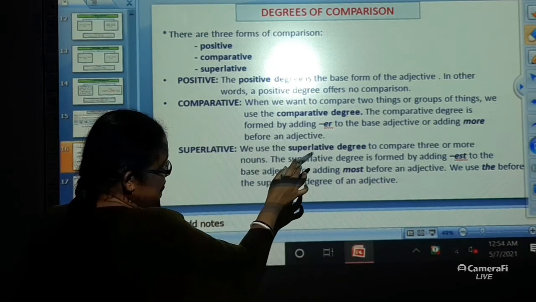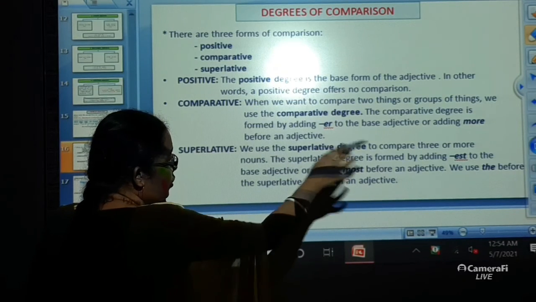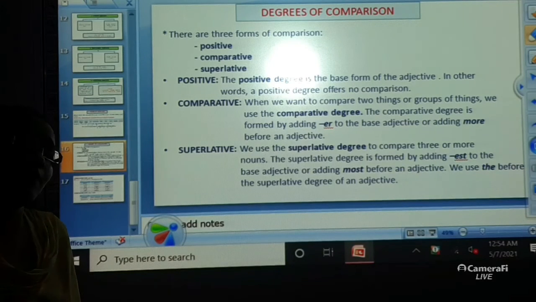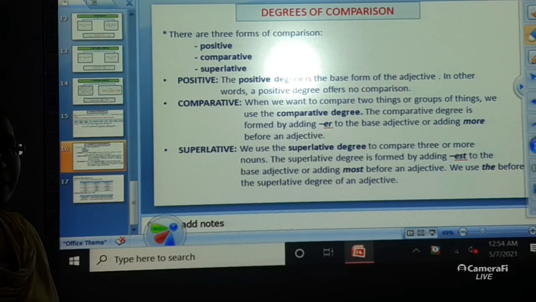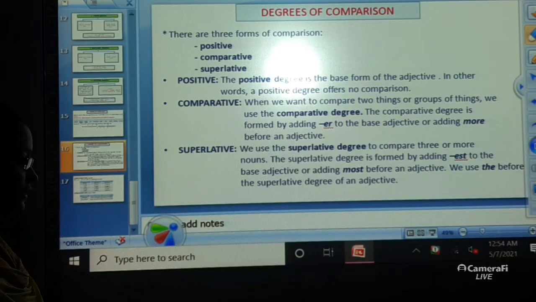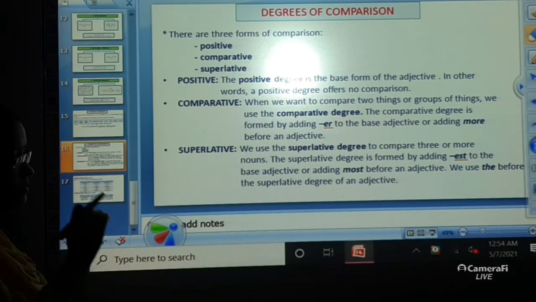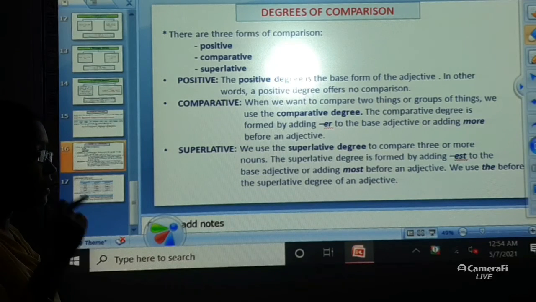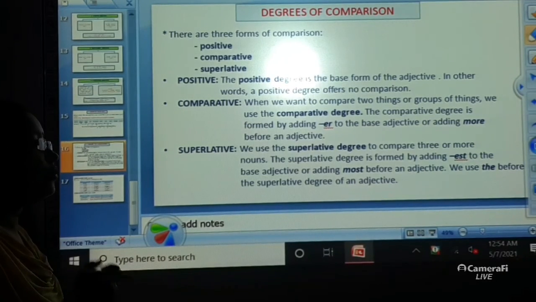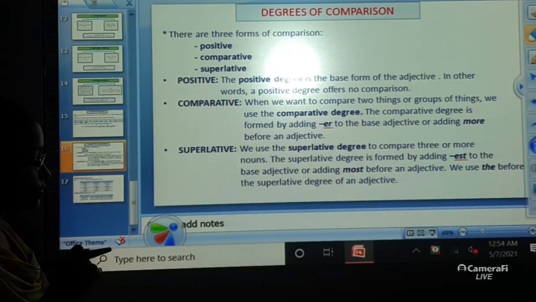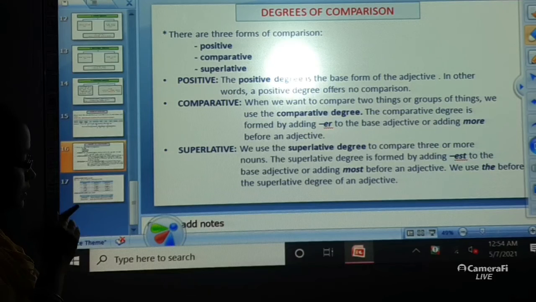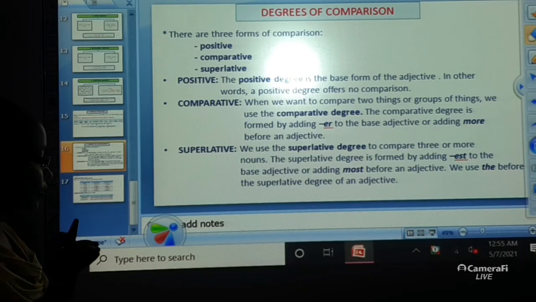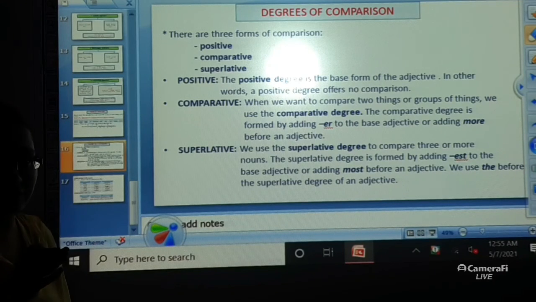We use superlative degree to compare 3 or more nouns. Now, over here, when you are comparing 3 or more than 3 nouns, that time we use superlative degree. So, superlative degree is formed by adding est to the base adjective or adding most before an adjective. We use the word the before the superlative degree of an adjective.